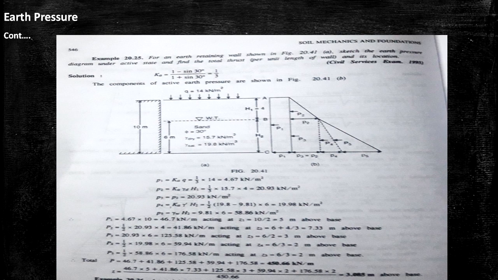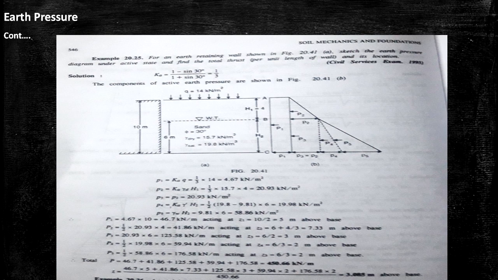The value of H2 is 6, which we already found out. So the value of P4 is 19.98 kilonewton per meter square. Then we calculate P5. The formula of P5 is gamma W into H2. Gamma W means 9.81, and H2 we already know is 6. So the final value of P5 is 58.86 kilonewton per meter square.